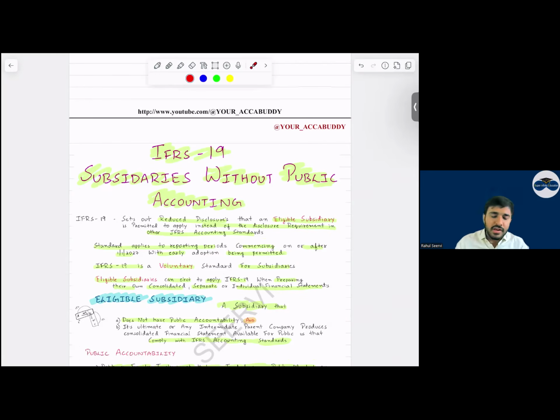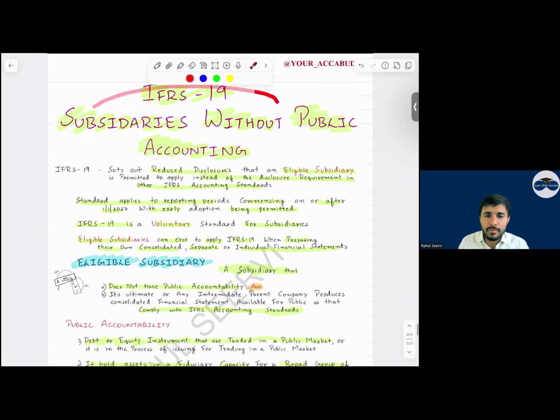Yes, okay then. Now coming to IFRS 19. How many of you have covered this topic? Tell me. Done? Okay, others? Done? Okay, then no issue. Important topic, the examiner has not asked it in the exam so far. It can come for March exam.